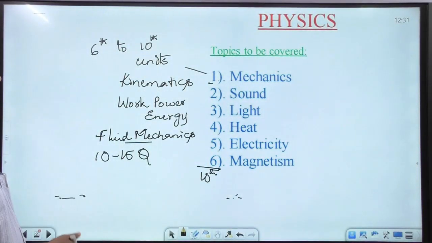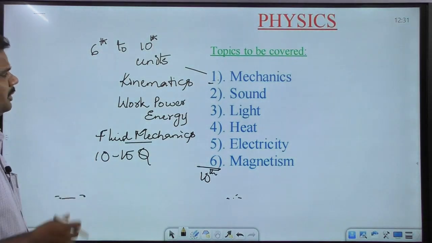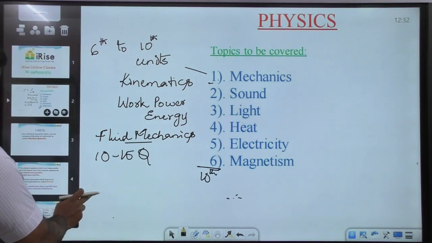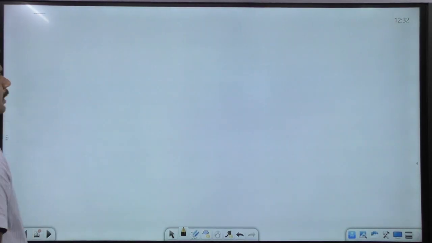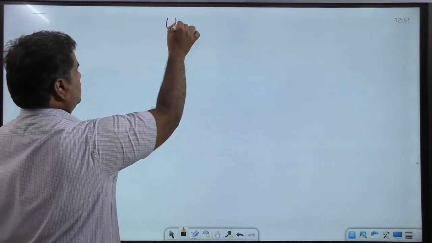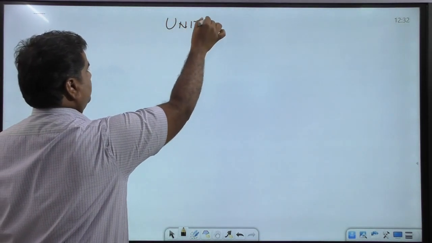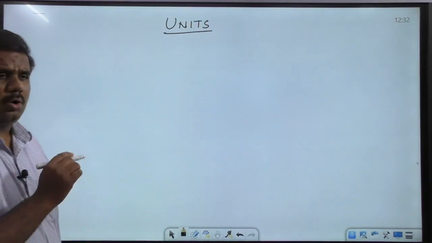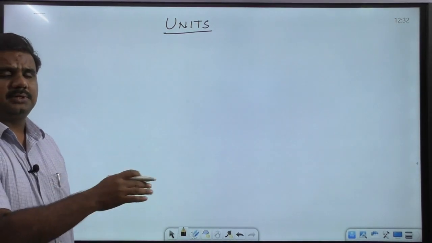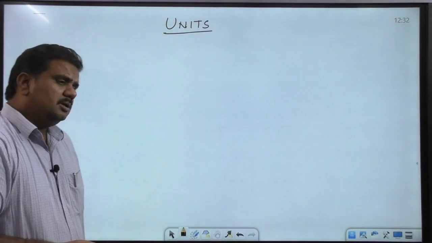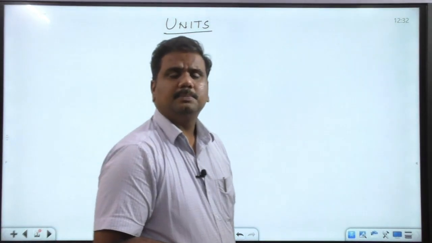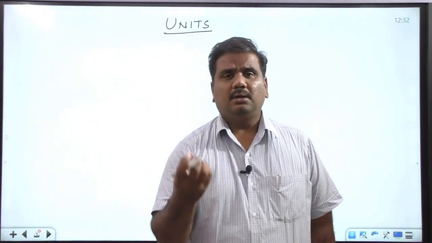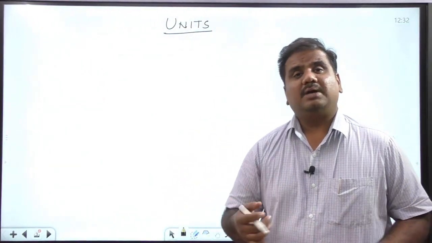Right? Now coming to the syllabus, the first topic that we are going to start is units. This is the basic and fundamental thing for all the concepts that we are going to discuss in physics as well as chemistry. Any term that you take, suppose you're talking about velocity. Velocity we cannot say simply as 5. You need to write some units for that, right? You call it 5 meters per second, or you write it as 5 centimeters per second.